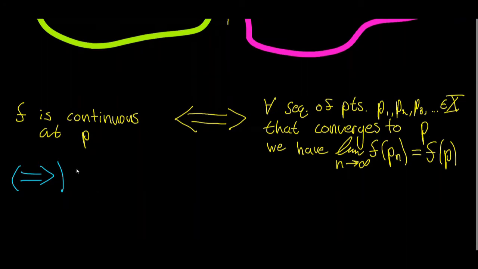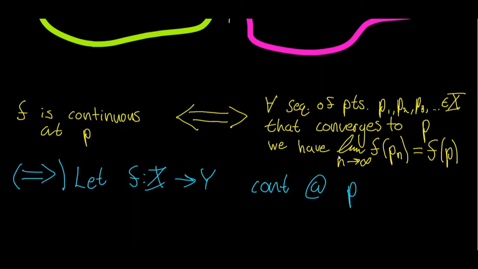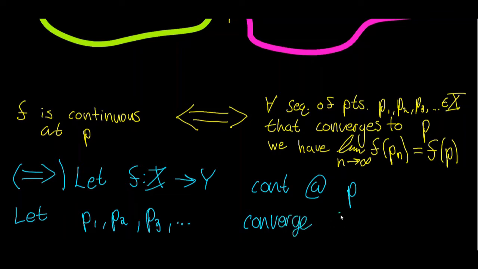So let's do that. Let f be a function that maps from x to y, continuous at the point p. And in order to prove this statement on the right, we need to first take any sequence of points in the domain of f that converges to p. So let p1, p2, p3, and so on converge to p.